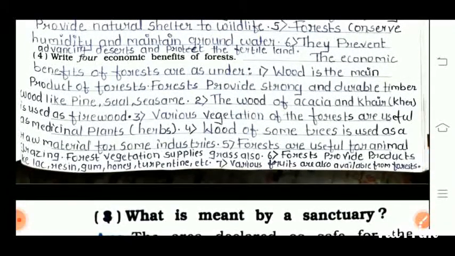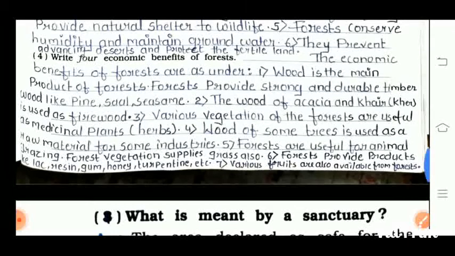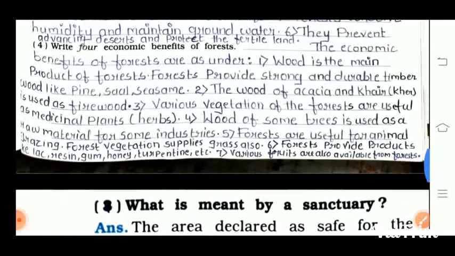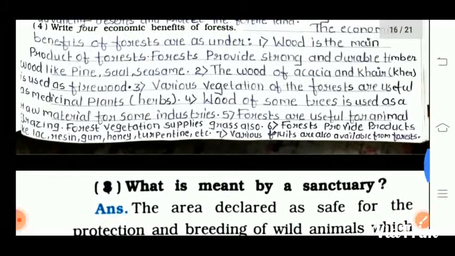Fourth question is write the four economic benefits of forest. The economic benefits of forest are as under. First point is wood is the main product of the forest. Forest provides strong and durable timber wood like pine, sag, sesame.